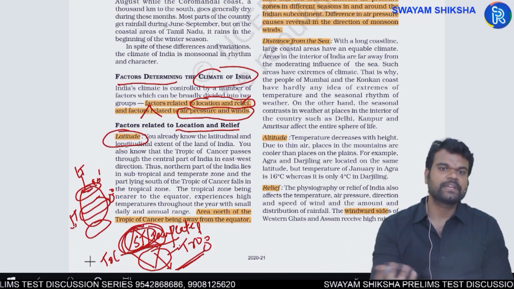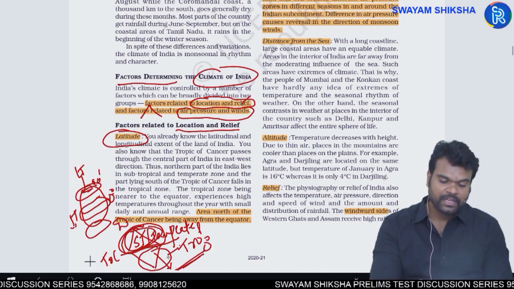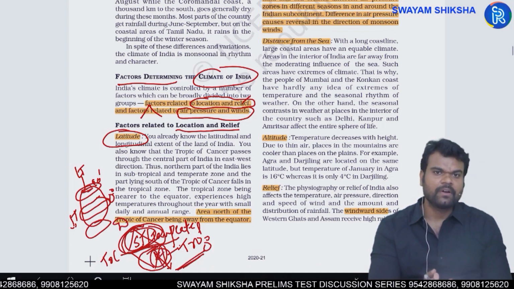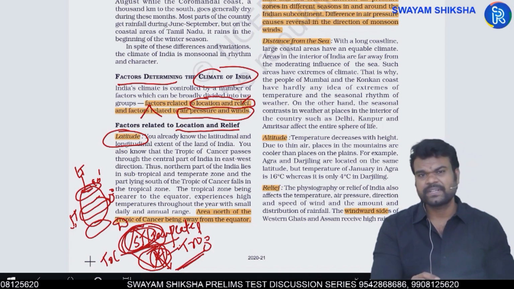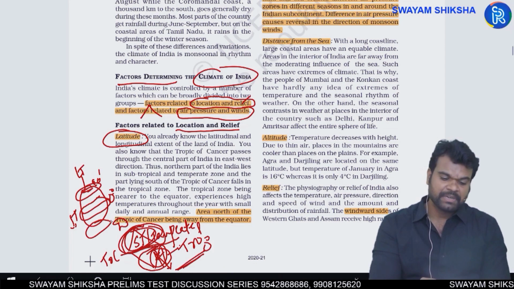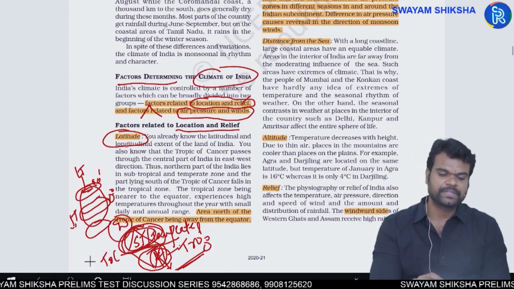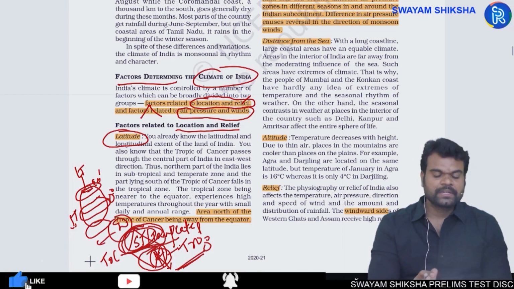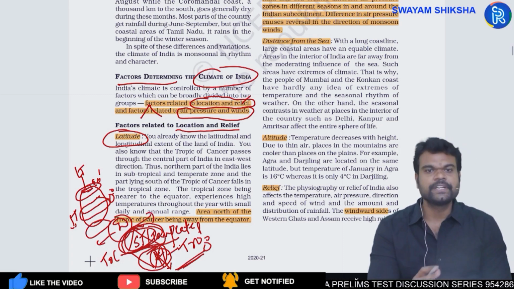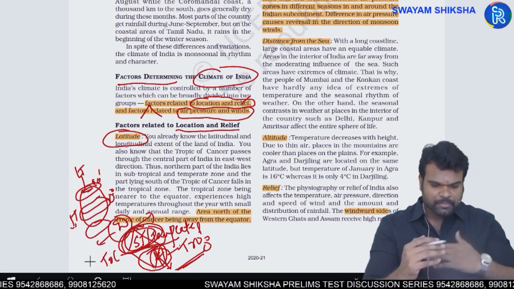For example, you can take New Delhi and Hyderabad. In Hyderabad, whether it is summer or winter, you cannot expect extreme temperatures, whether high or low. But in Delhi, that is a different aspect: in summer, unbearable, very high temperature, and in winter, again very low temperature. This is all because of this kind of